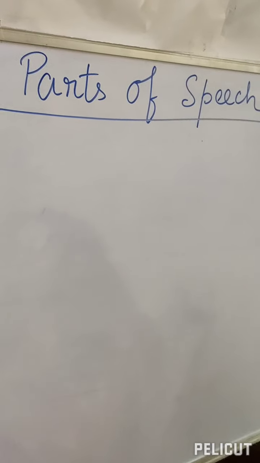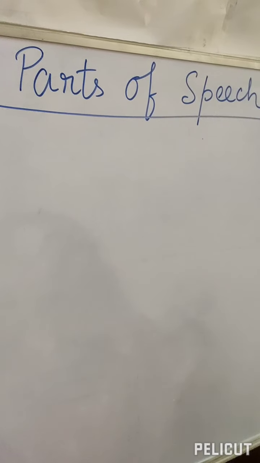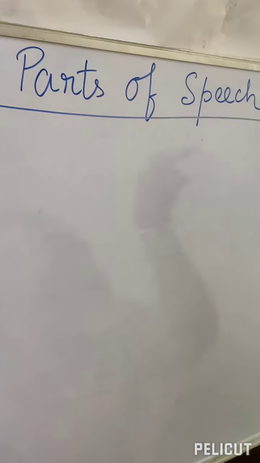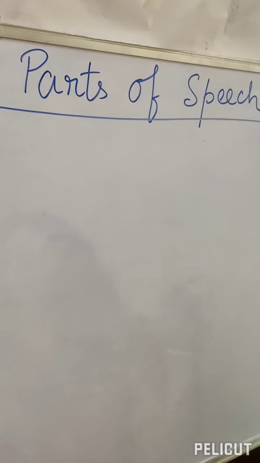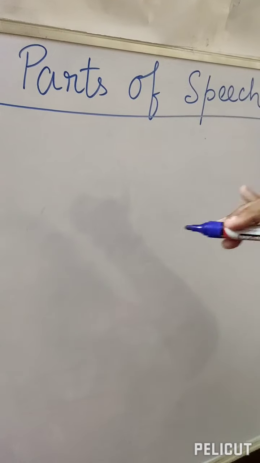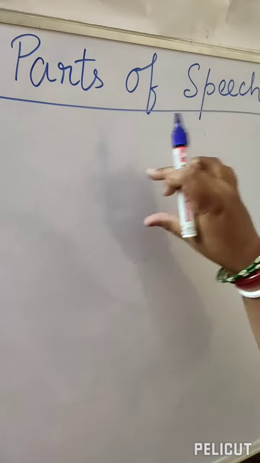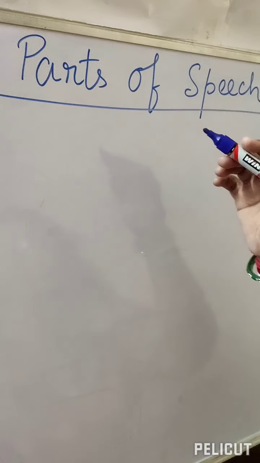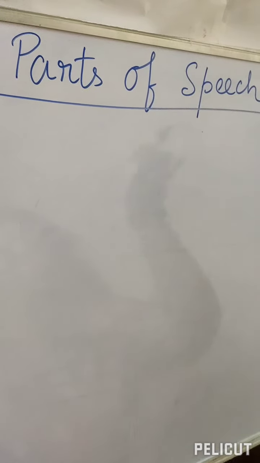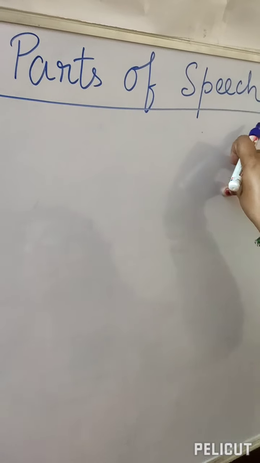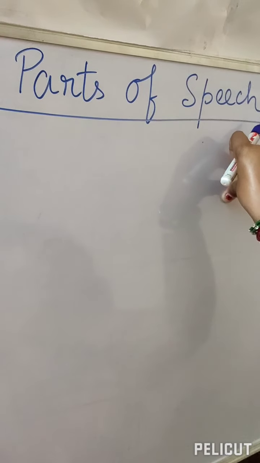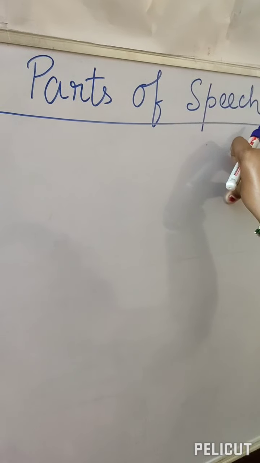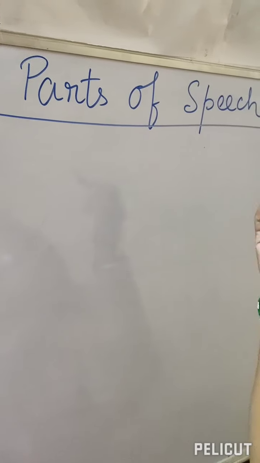In every sentence we will find all these different parts of speech. Together they form the sentences. So in order to write a sentence, in order to understand a complete sentence, we need to know which parts of speech are used over there. So let's understand in detail. Basically there are 8 parts of speech. So we all know that.